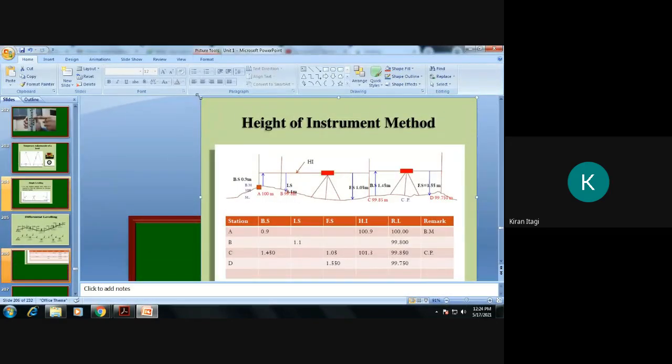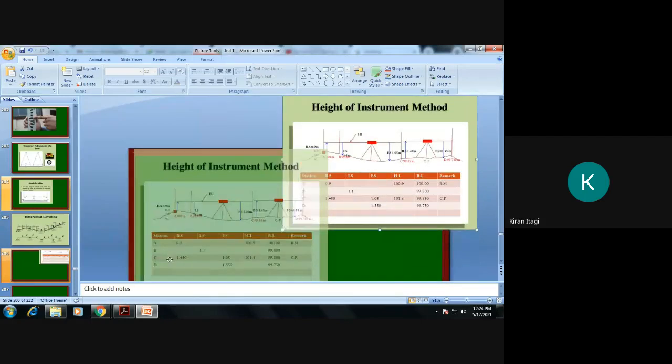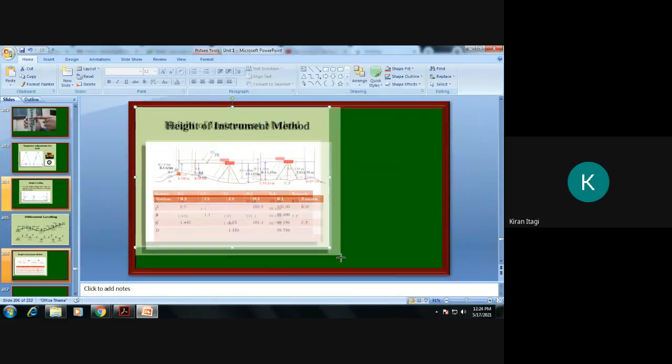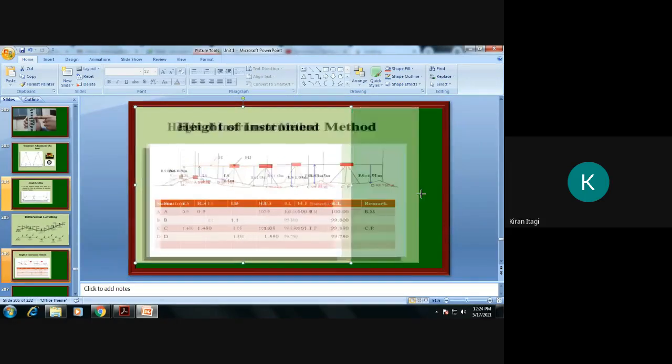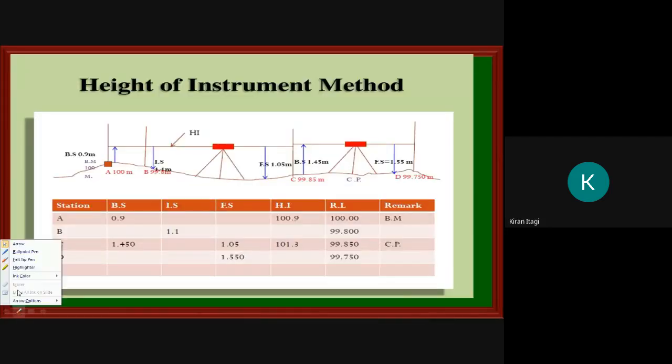And the numericals are very simple. Once you remember the procedure, the numericals are very easy, both by the height of instrument method and the rise and fall method. See here, this is my benchmark, and here we have set up the instruments.